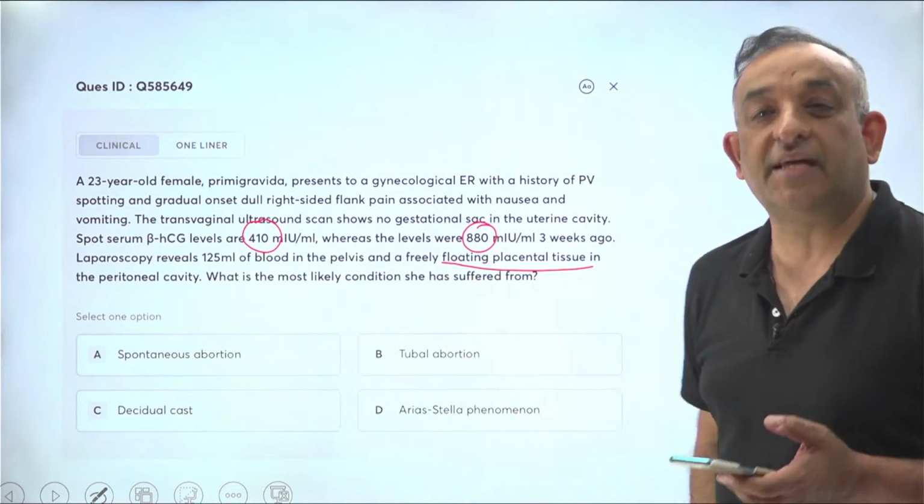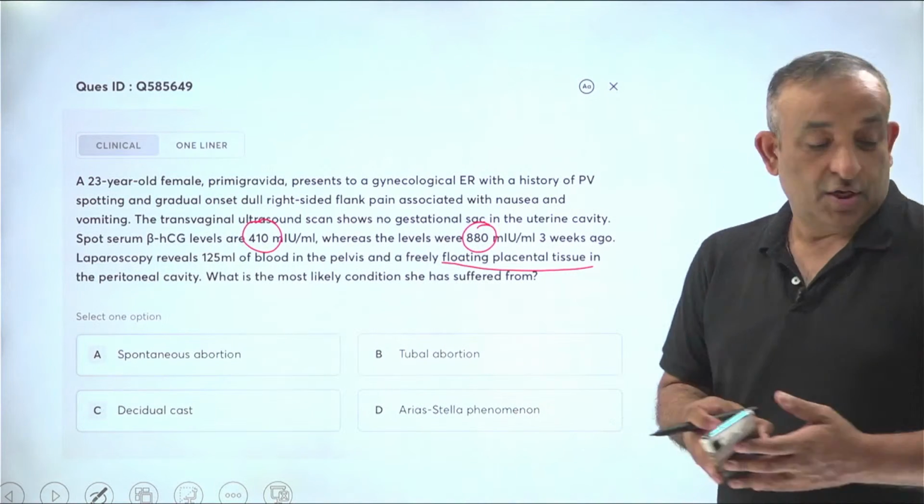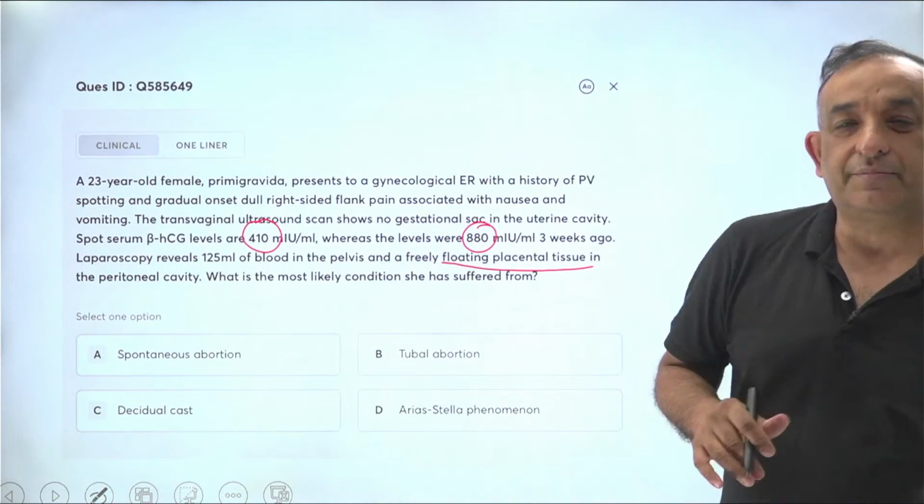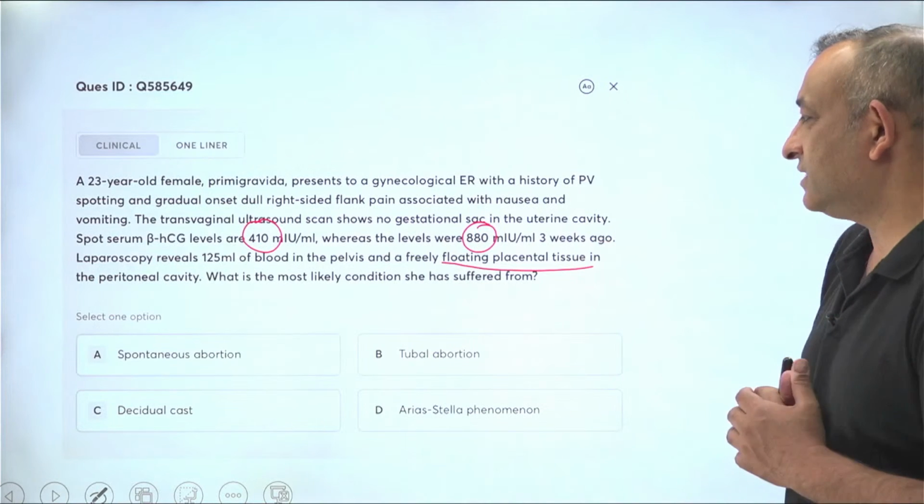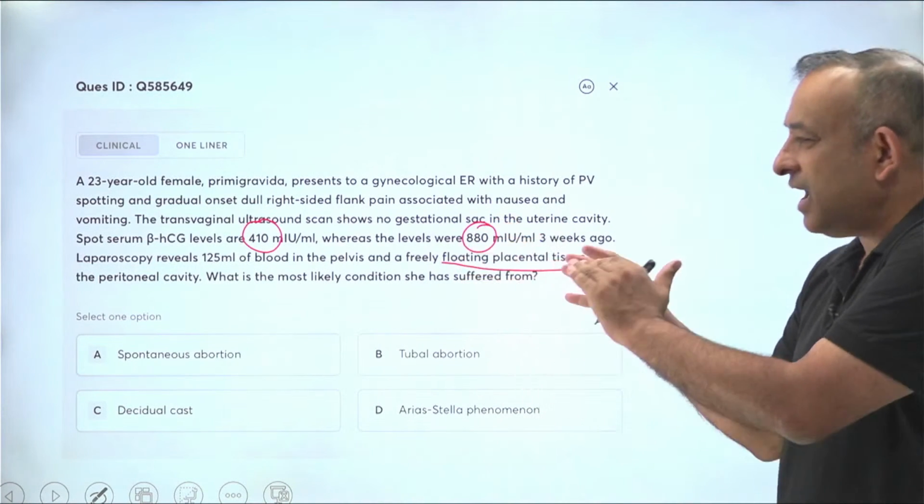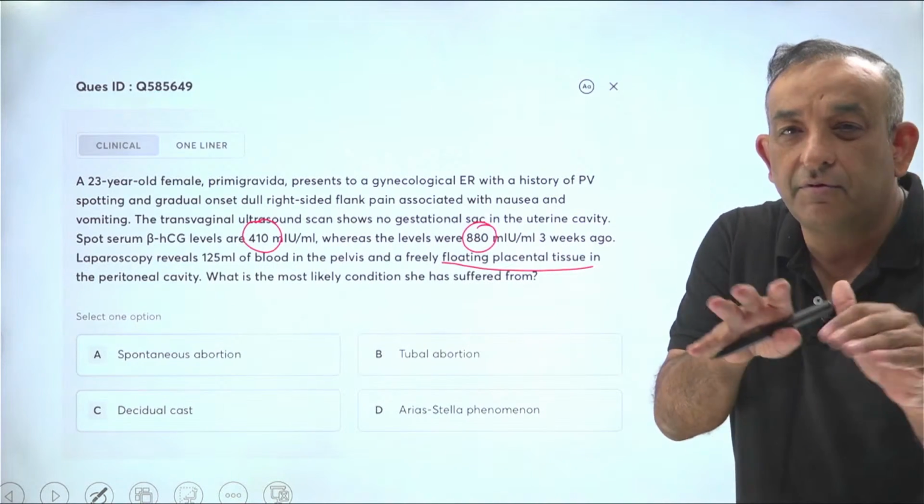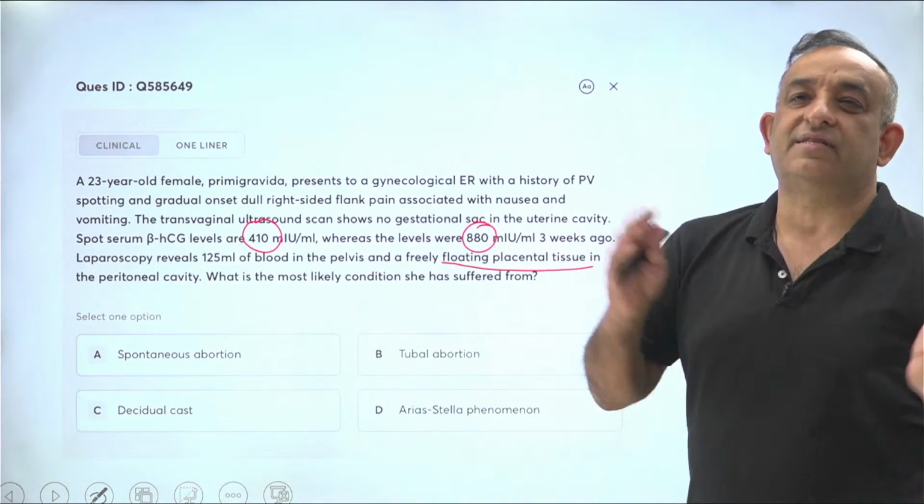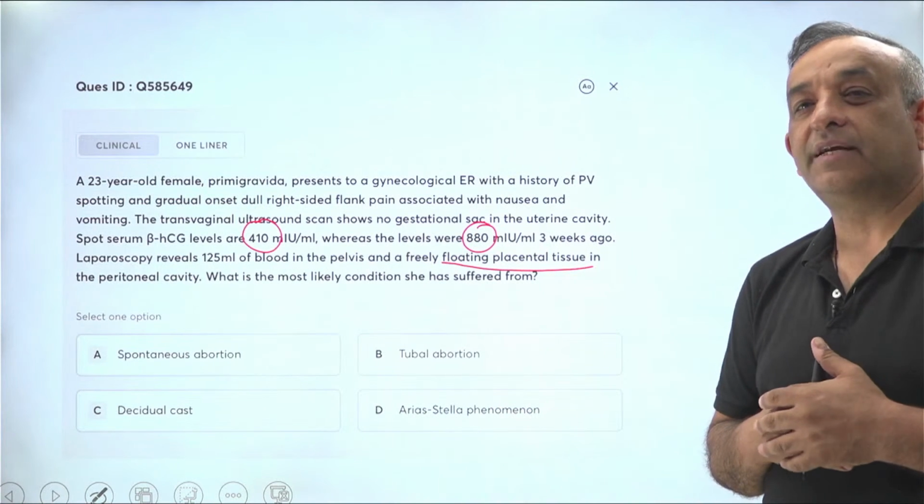Come on, this is a giveaway. This is the easiest question with a very long description. Actually, very good, easy answer. So yes, the levels were 880 and the levels are reducing, and in the abdomen you will see free floating placental tissue. Uterus is empty. Obviously, this pregnancy is outside the uterus.